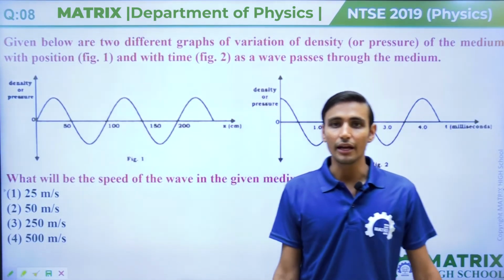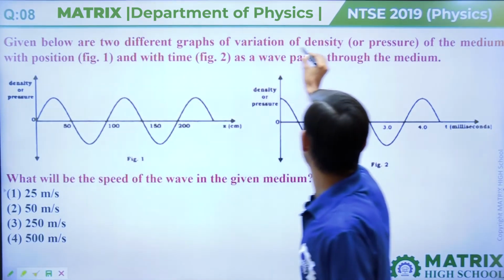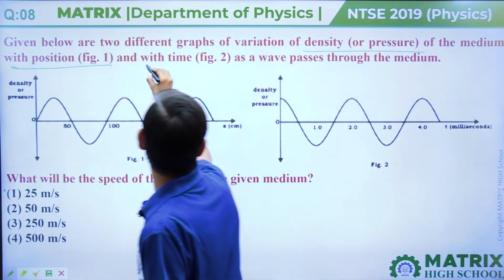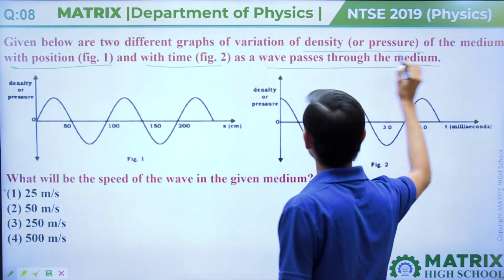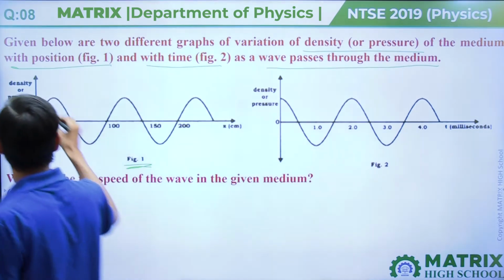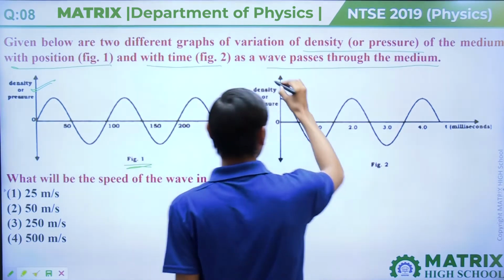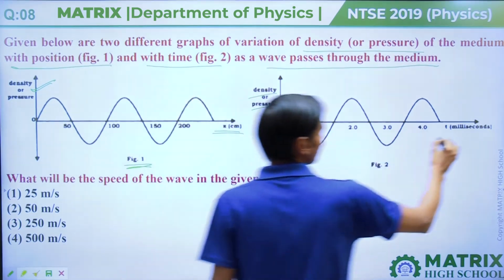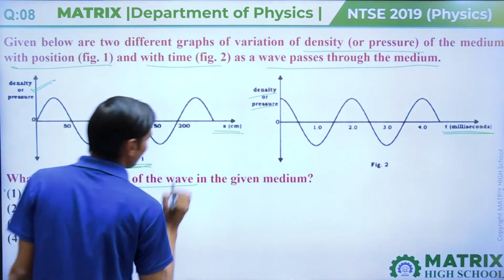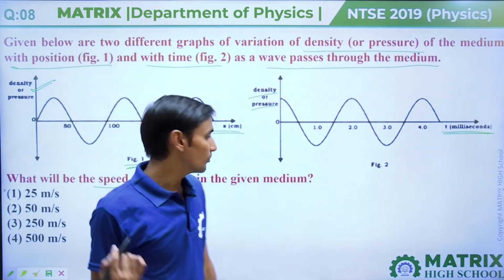Next is question number 8. In this question, two different graphs are given, showing variation of density or pressure of the medium, in figure 1 with position and in figure 2 with time, as a wave passes through. In the first graph, density or pressure is given with distance, and in the second, density or pressure is given with time. The question is asking what is the speed of the wave in the given medium.